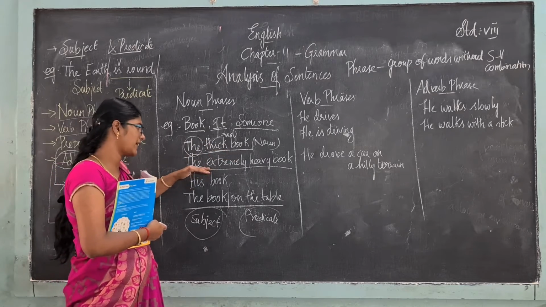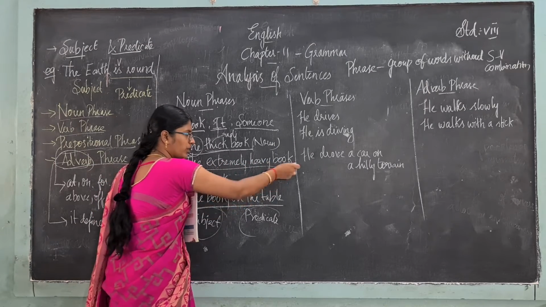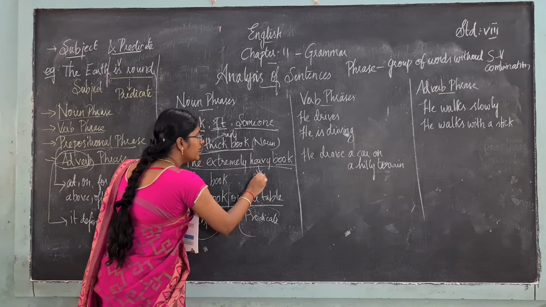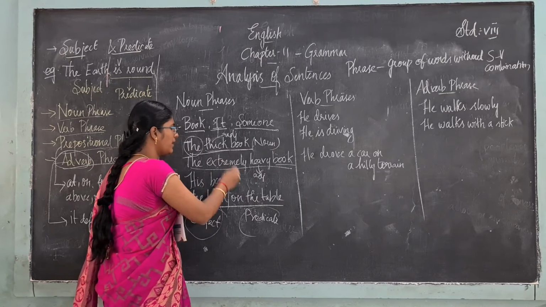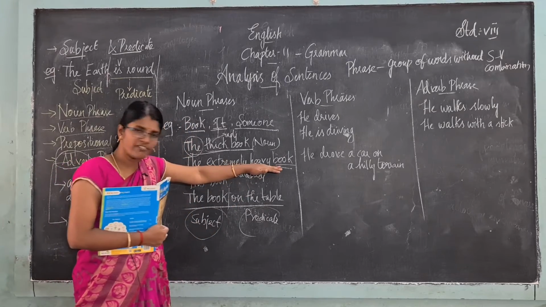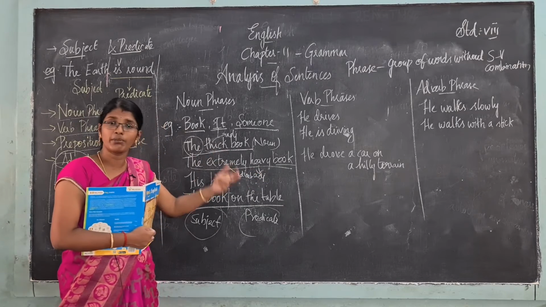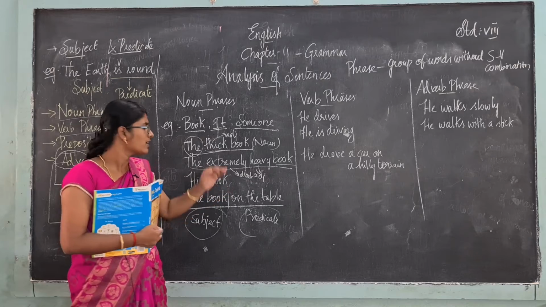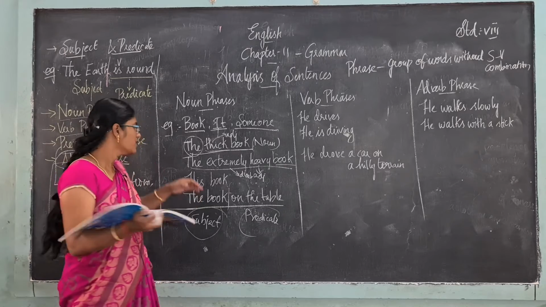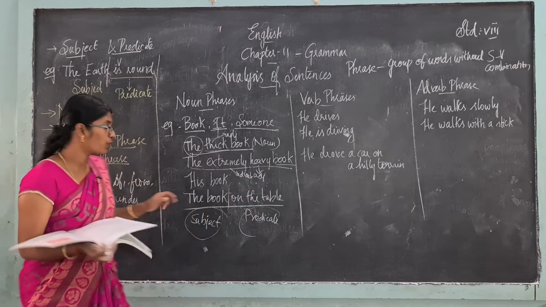Okay, then coming to the next one. What is this? The extremely heavy book. Heavy is also a, what is this? It is an adjective. In the adjective define பண்றாங்க extremely. So this is an adverb. Can you all understand? See, heavy அப்படின்றதே it is an adjective. We are defining heavy தான் extremely heavy, very hot அப்படினு சொல்லுவோம் இல்லையா? So extremely heavy, extremely is an adverb. Okay, can you all understand? So the is an article, adverb, adjective, book. That is what I have told you.